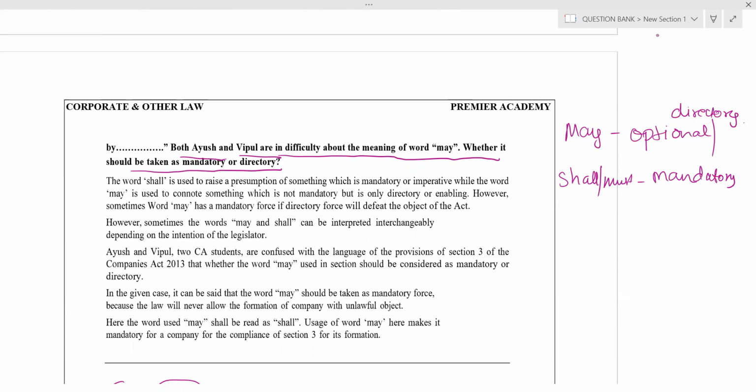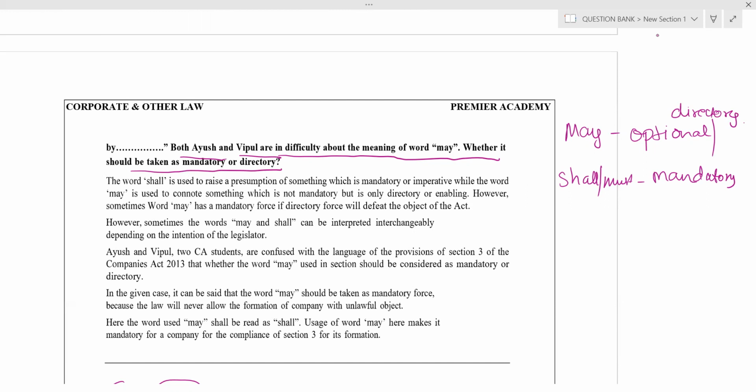Yes or no? This is what we know. Company may be formed for lawful purpose. What is the meaning? It is optional. May be for lawful purpose, may not be for lawful purpose. That is for unlawful purpose.